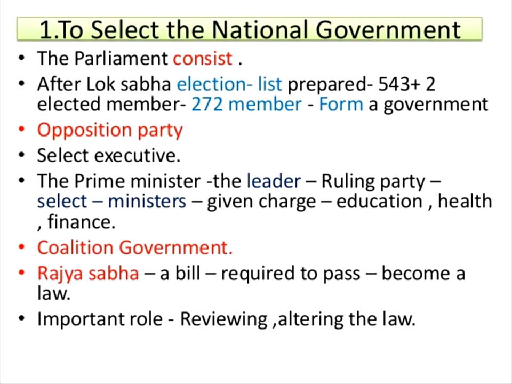Permanent executive: you know that you need the qualification of IAS, Indian Administrative Service, and IPS, Indian Police Service. If you go for writing this exam after the completion of a degree, only then are you eligible for the civil services examination. Okay, after that you can become an IAS officer, and they are the permanent executive.